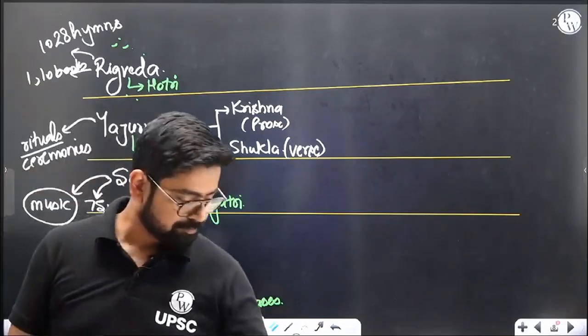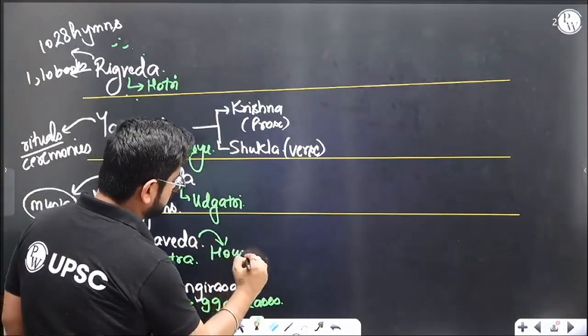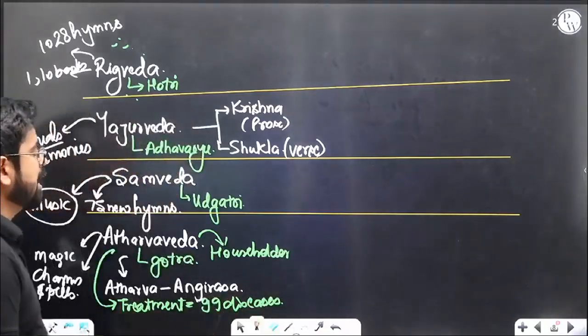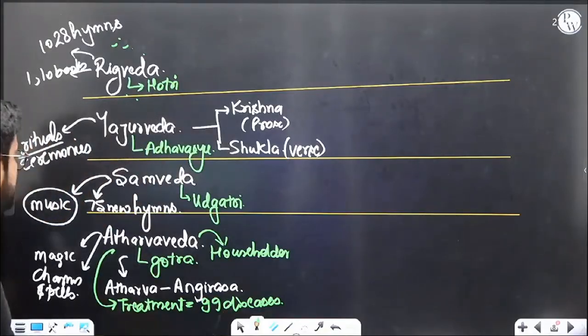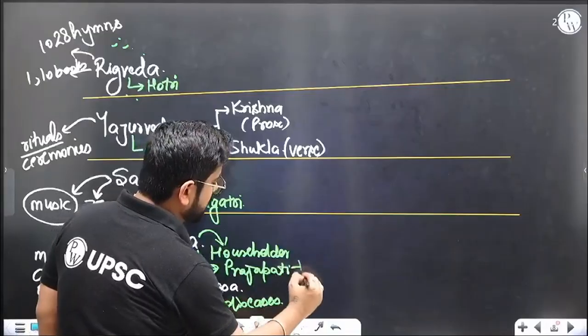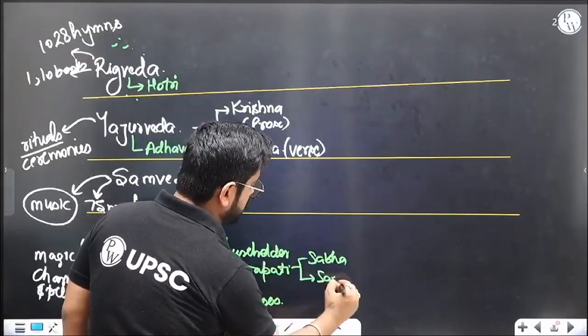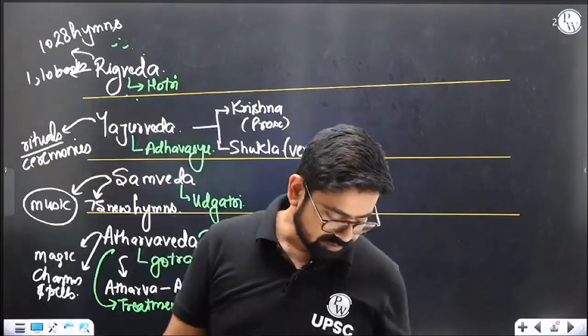So Atharva Ved is not only about magic, charms, and spells, but it is also talking about treatment of these 99 diseases. Plus it talks about your householder life. What should be the life of a married man or a grahast man who has a house to take care of? That whole responsibility is written in Atharva Ved. Last point, Atharva Ved mentions that the god Prajapati has two daughters, Sabha and Samiti. All these things are written in your Atharva Veda.